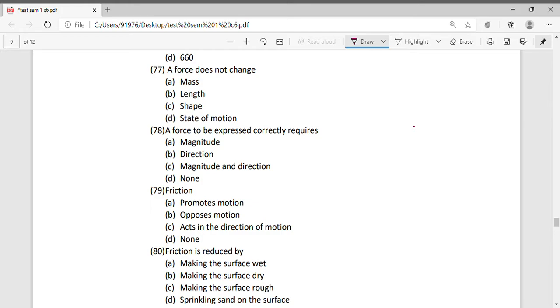So these MCQs are from the new chapter, from force. So we'll start. A force does not change... I guess force does not change what? Mass? Yes, it does not change its mass. So mass is the answer.